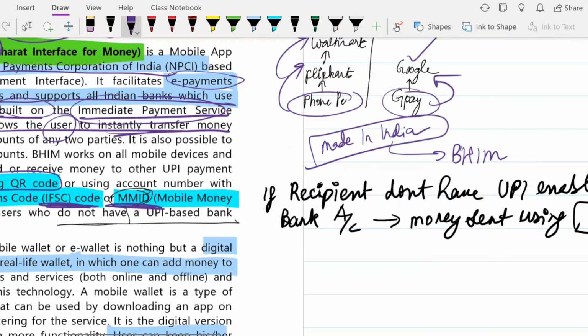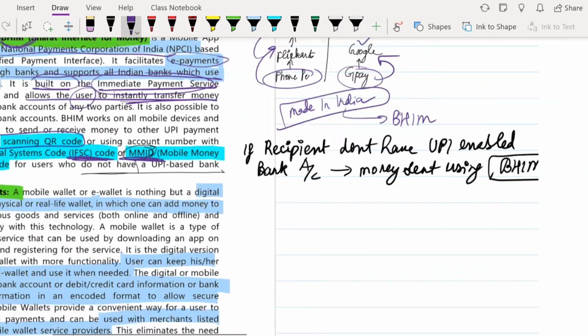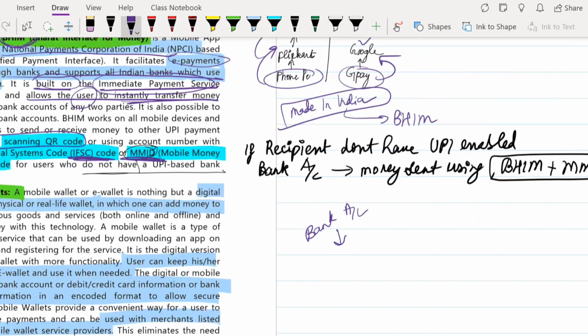Usually, the bank accounts which are there must be UPI friendly. Almost all our banks are UPI friendly today. That's why we are able to link our UPI to the bank accounts. Now, there might be a few banks which are not supporting the UPI.